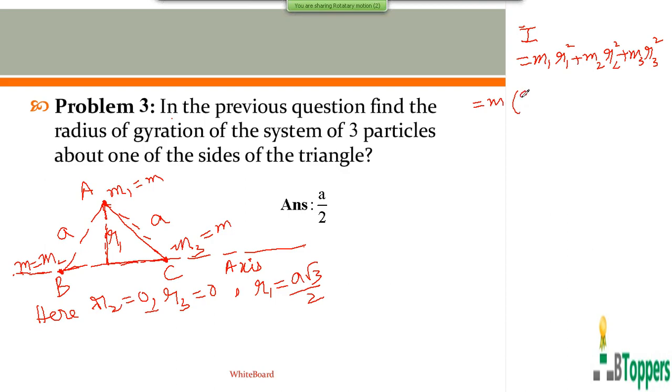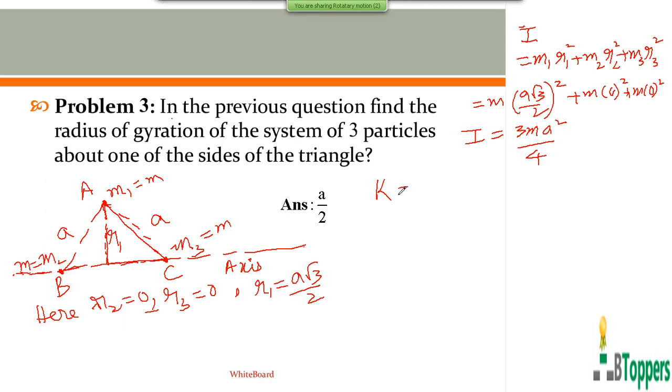R1 equal to A root 3 by 2, R2 is 0, R3 is also 0. So you get the moment of inertia of the system of 3 particles equal to 3 m A square by 4.